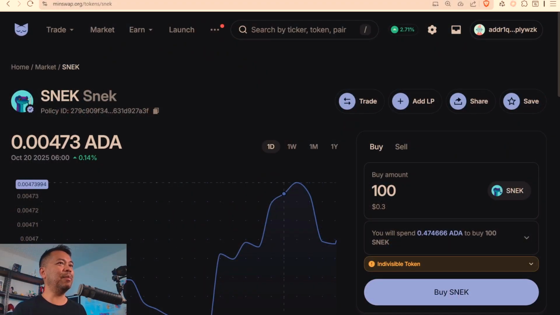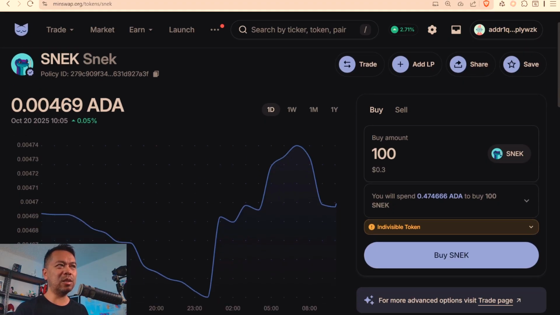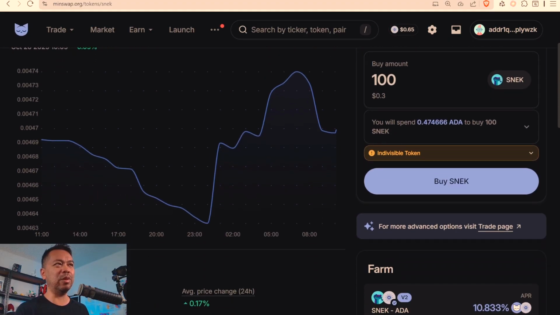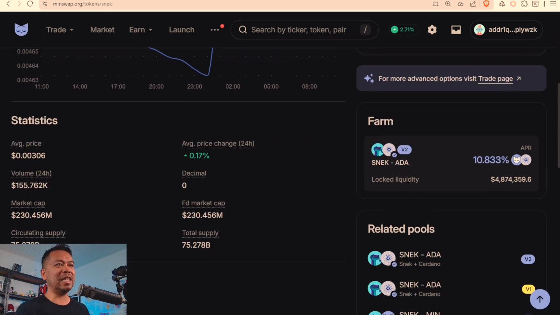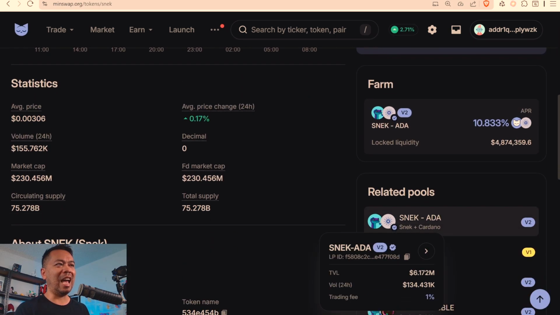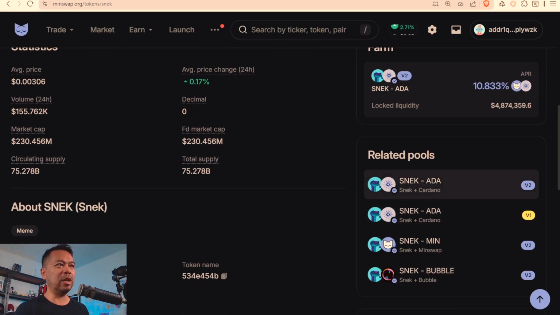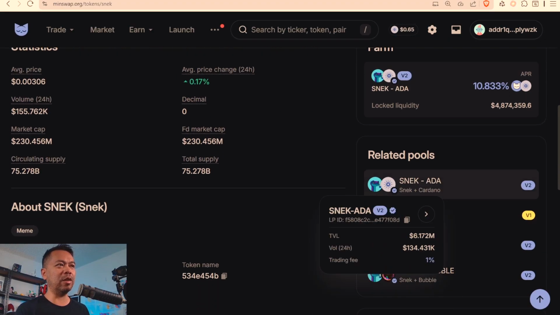So this is the meme coin SNEC, and this one has quite a bit of liquidity in its pool itself. So trading for this one here is usually okay. So let's have a look at some of these liquidity pools here. The ADA/SNEC pool, let's look at the total TVL here, the total value locked, and it is 6.172 million ADA in that particular pool. Now that's a lot of liquidity there. So if I'm doing a trade for a couple of hundred ADA for SNEC, the price impact won't be too high. And that is because there's a lot of liquidity to fill my order.